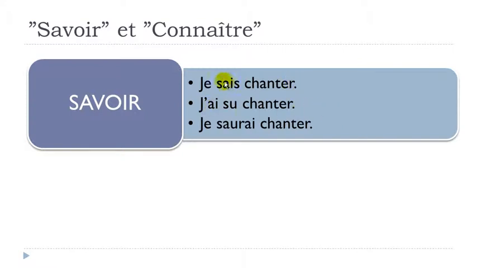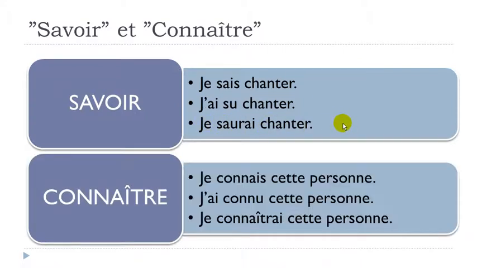If you put the same sentence at the passé composé, it goes like j'ai su chanter. And then the future form, je saurai chanter. So it's quite easy. Je sais chanter, j'ai su chanter, je saurai chanter. That's it.